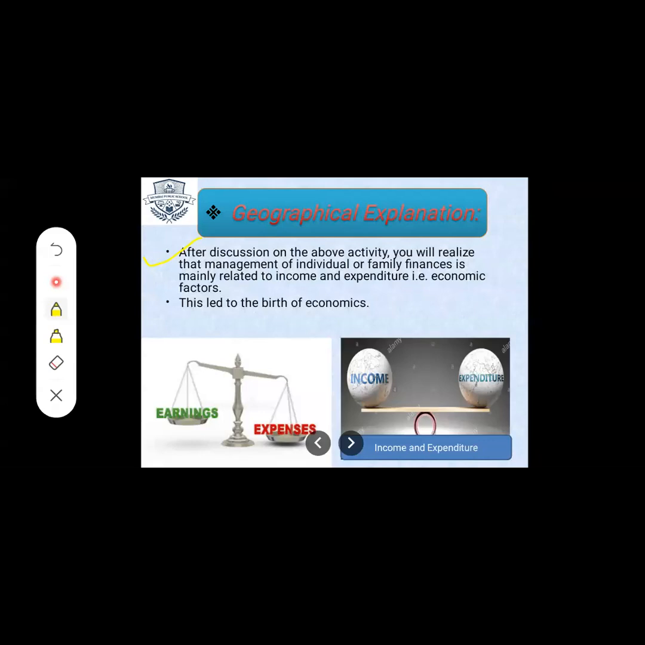After discussion on the above activity, you will realize that management of individual or family finances is mainly related to income and expenditure. That means economic factors. This led to the birth of economics. So why have they given such a small activity before starting the chapter? To understand the concept of income and expenditure.